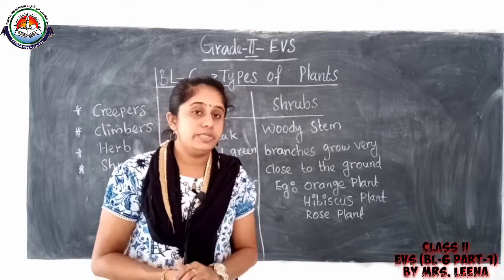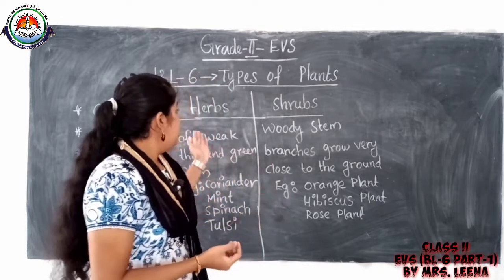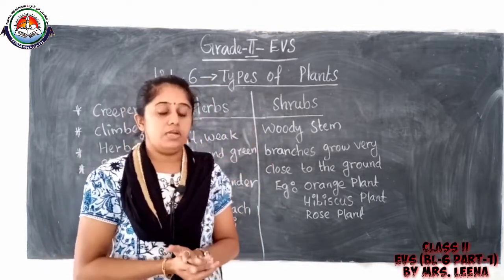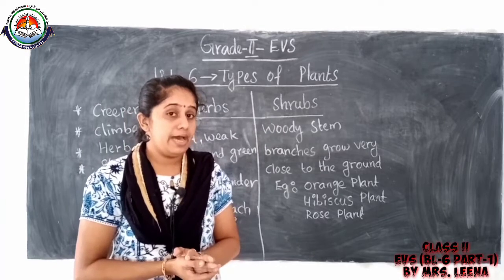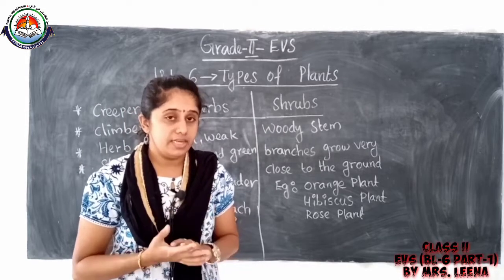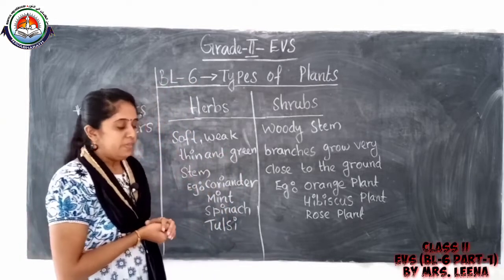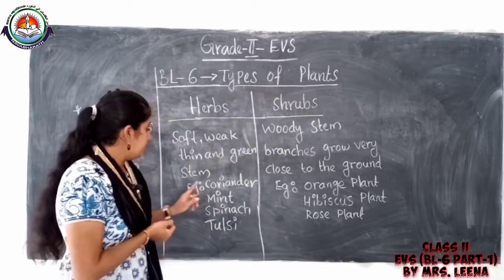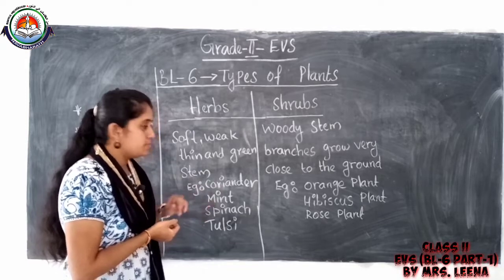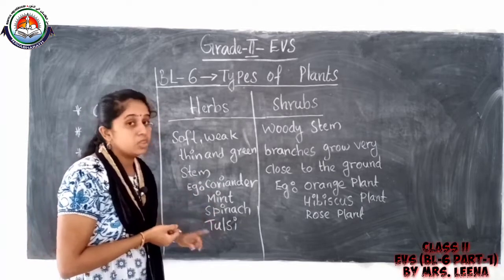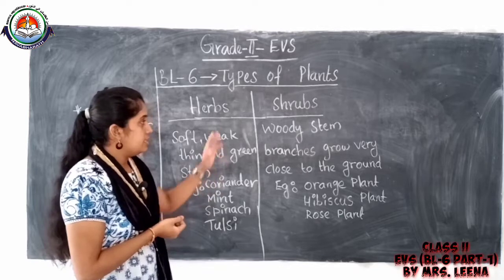Yes, children, see herbs and shrubs. What is herb? Herb has a soft, thin, weak and green stem. What are the examples for herbs? Coriander plant, mint plant, spinach, then tulasi. Then shrubs.